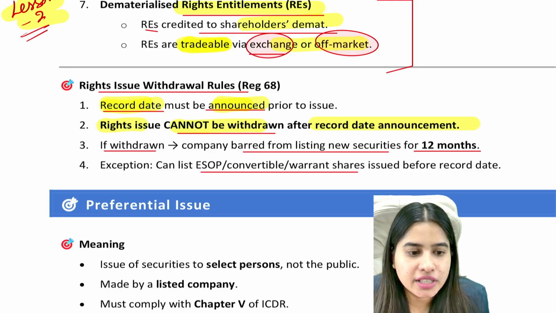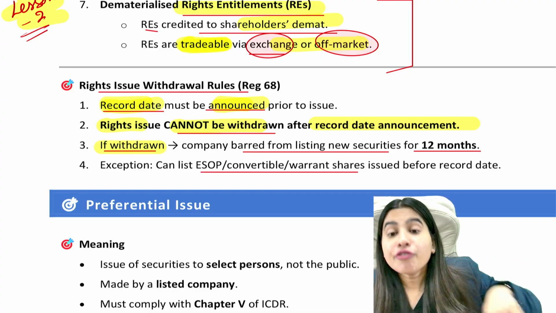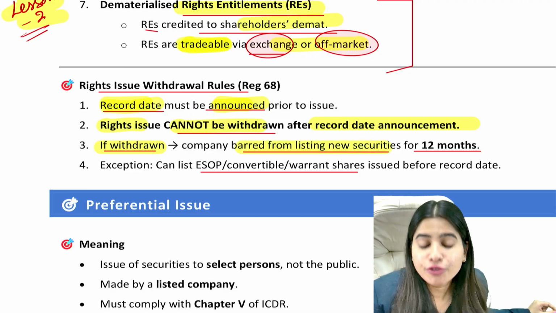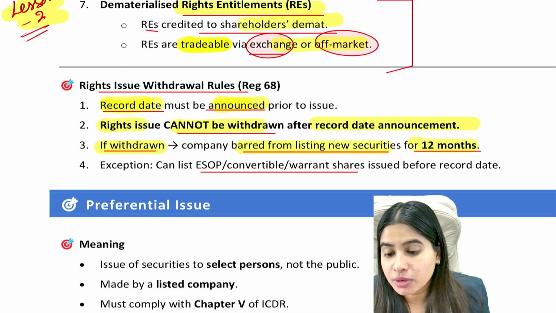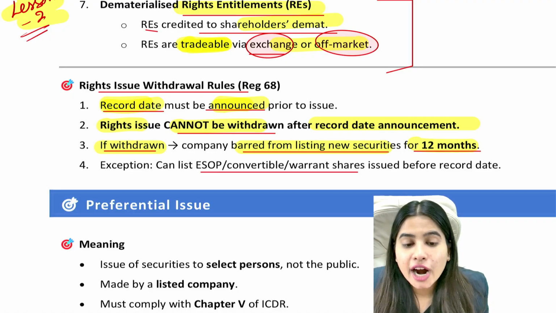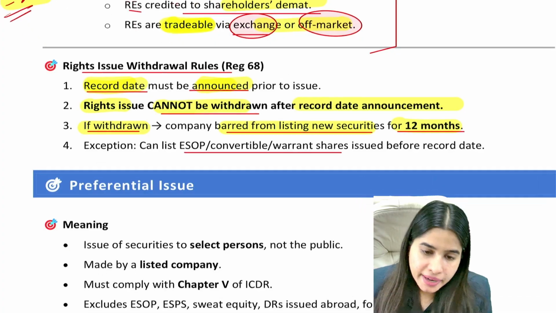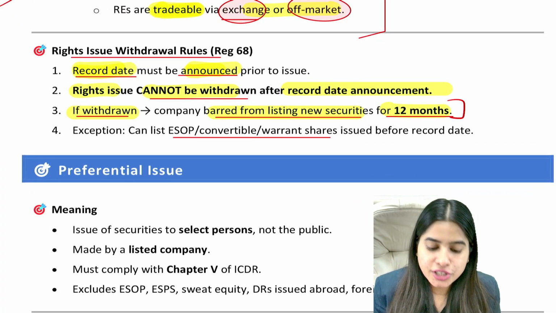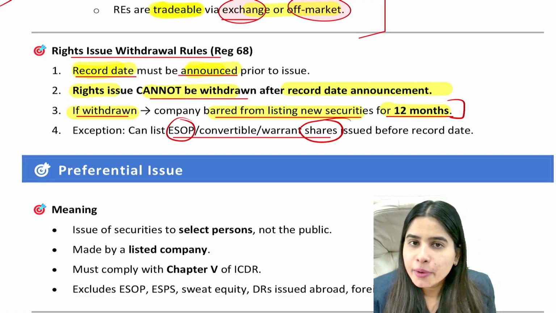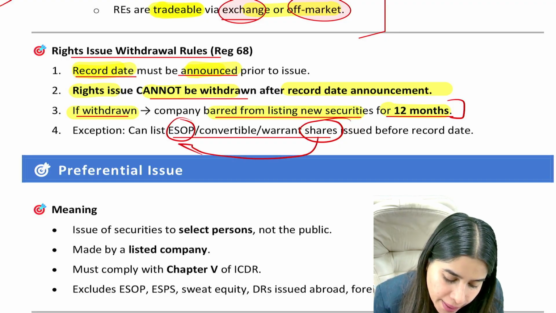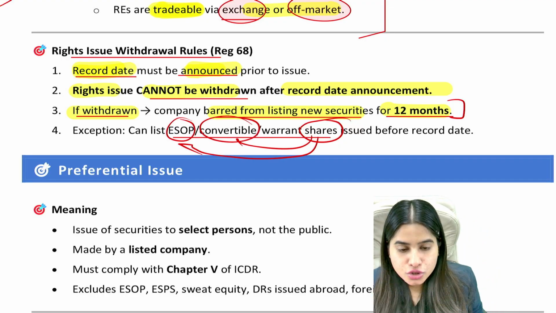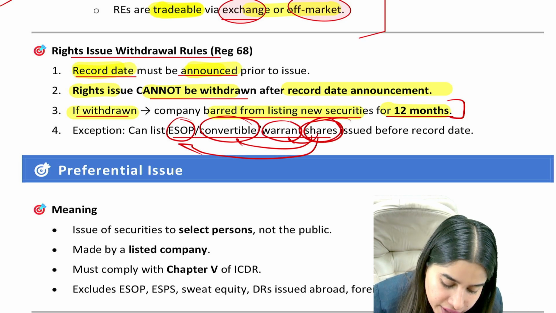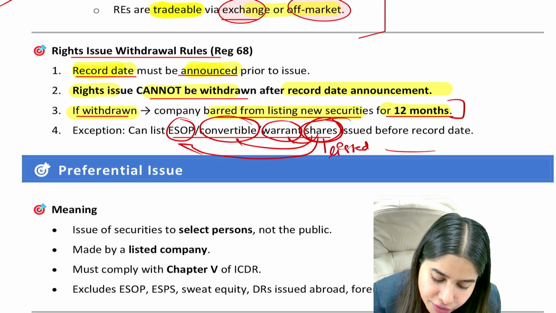Now you have to make the right offer. And even if after announcing the record date you withdraw the right offer, then you will be debarred from listing any new security for the next 12 months. But even in these 12 months, you can list 3 types of security. If you get shares under ESOP, or if you get shares by conversion of a convertible instrument, or if you get shares by conversion of warrant, then those shares can be listed even during these 12 months.